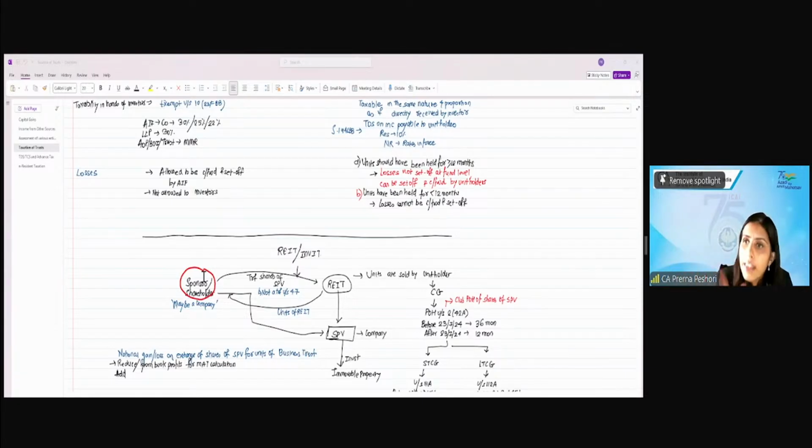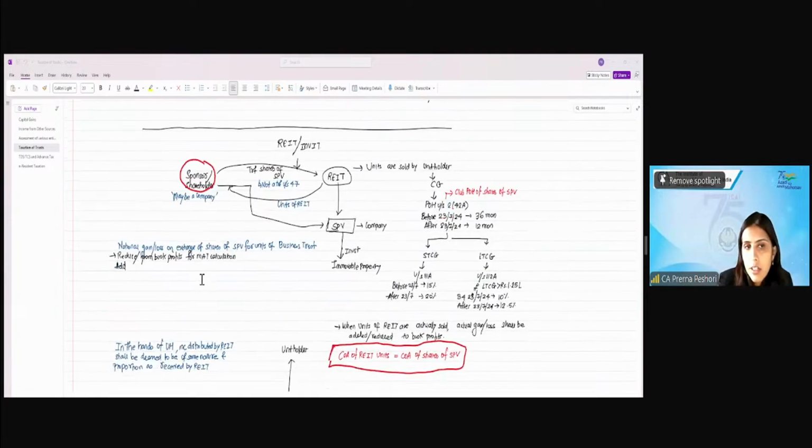So under the MAT, there is a specific adjustment for this. It says the notional gain or loss has to be reduced or added back from the book profit calculation, and the actual gain or loss should be added.